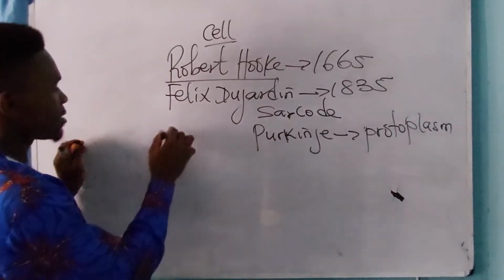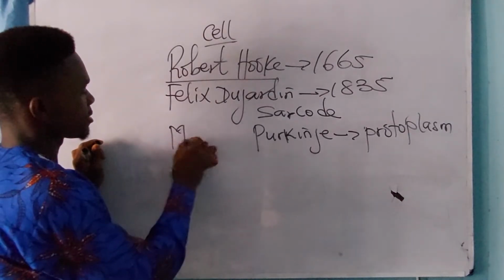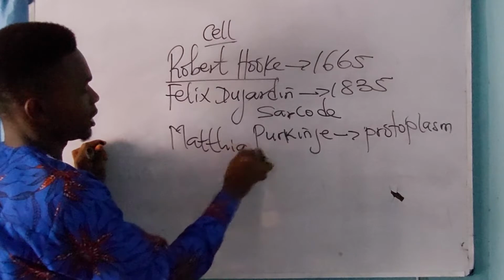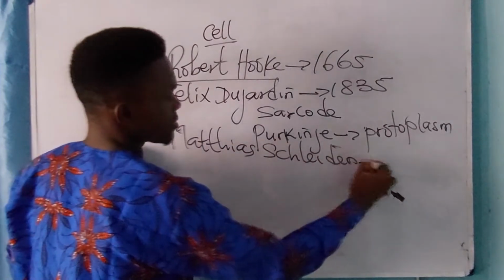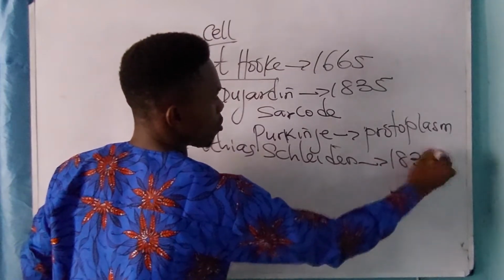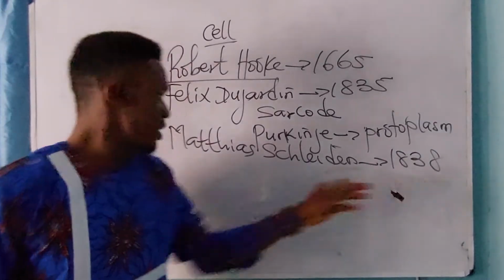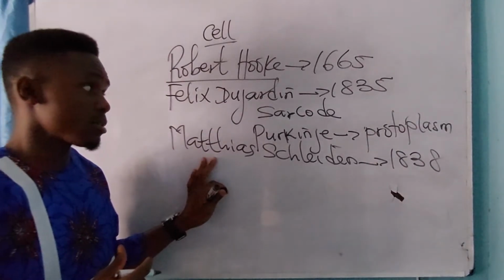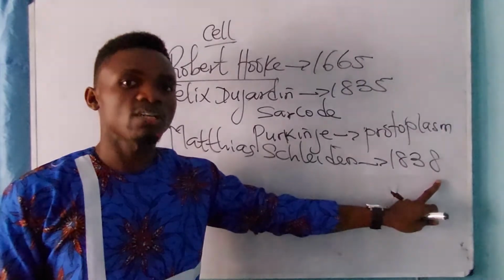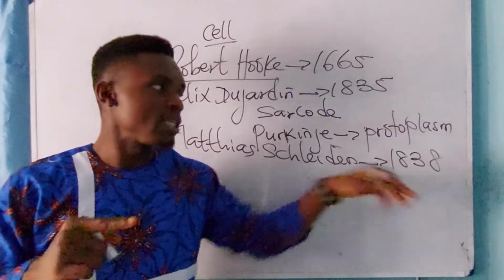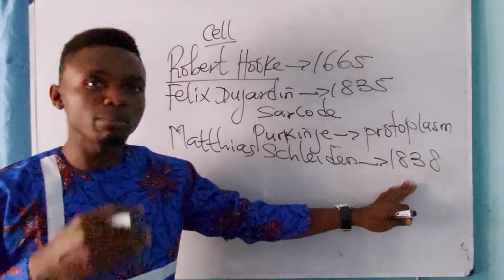Then after that, a German botanist called Matthias Kleden discovered that all plants were made up of cell in year 1838. A German botanist called Matthias Kleden in 1838 discovered that all plants were made up of cell. The study of plants is called botany, and a person who studies botany is called a botanist.